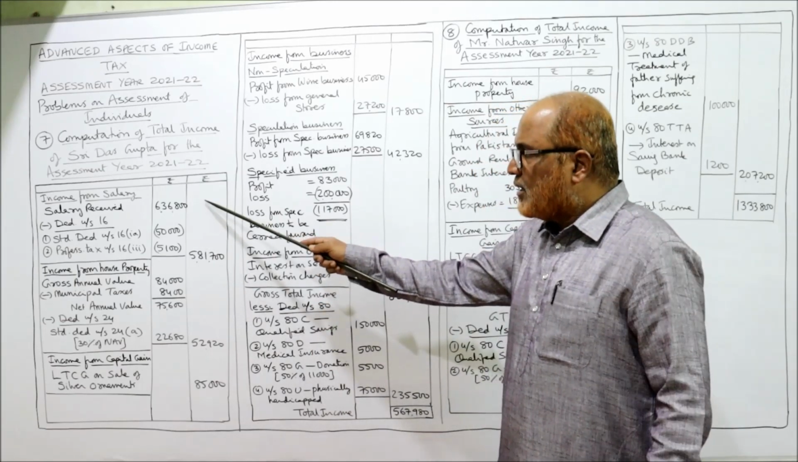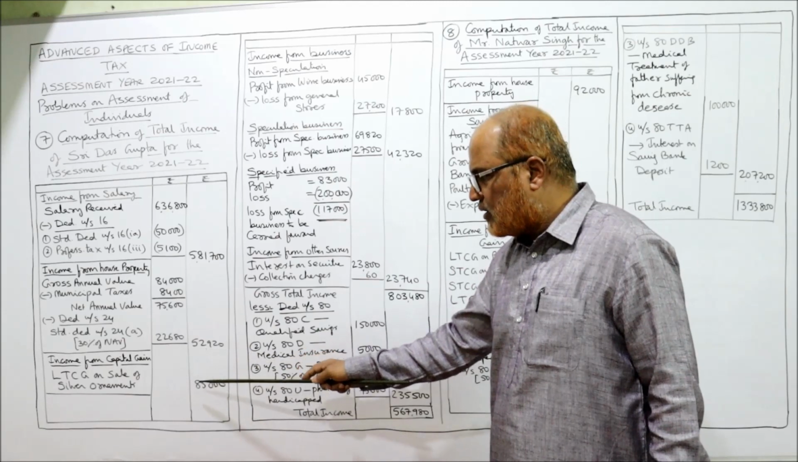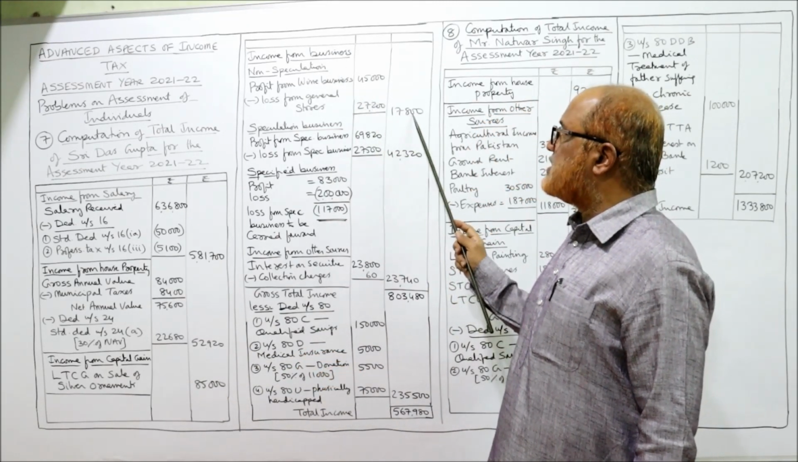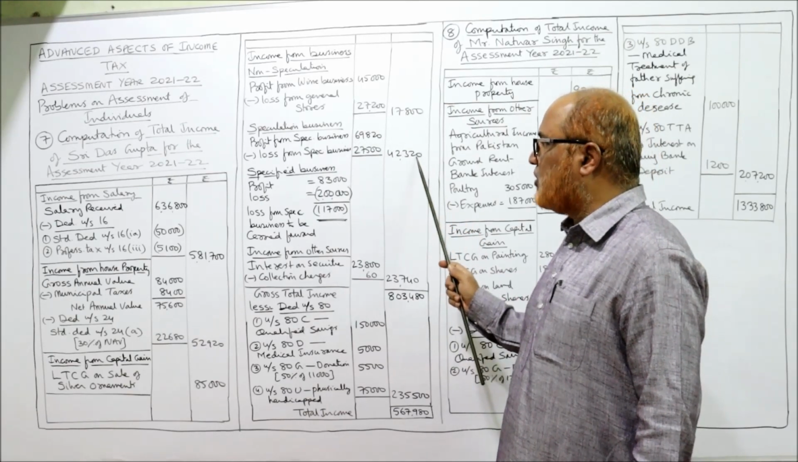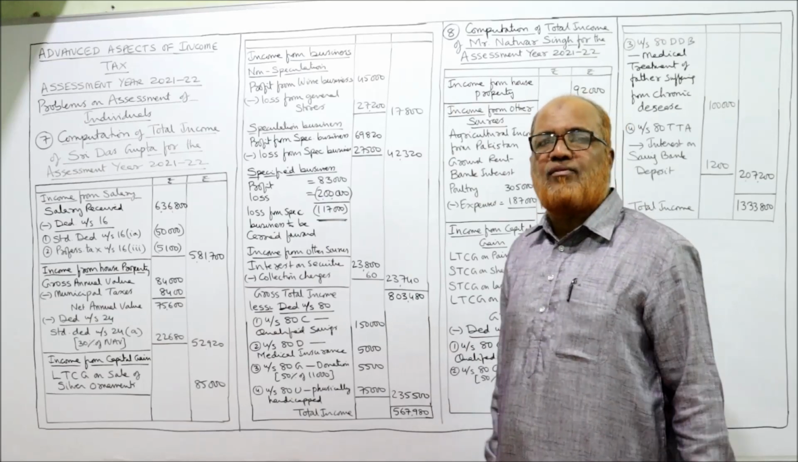Now take the total. Income from salary 581,700, income from house property 52,920, long-term capital gain 85,000. Then income from business: non-speculation 17,800, speculation 42,320. Specified, there is no income. Income from other sources 23,740.